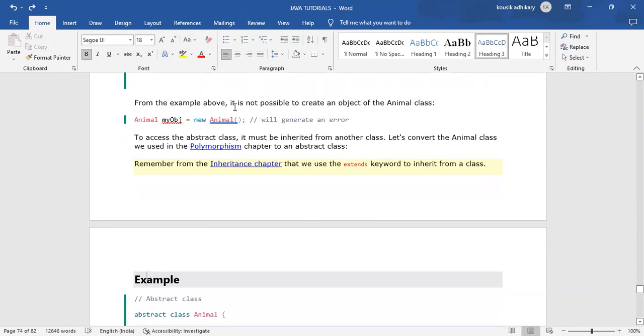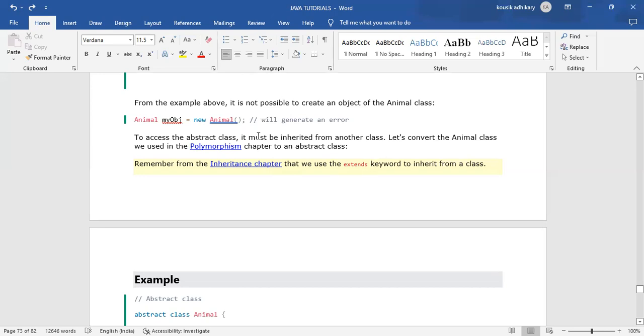From the example above, it is not possible to create an object of an Animal class because this is an abstract class. Animal myObject = new Animal() will generate an error because this is an abstract class and we can't create an object of an abstract class. To access the abstract class, it must be inherited from another class.